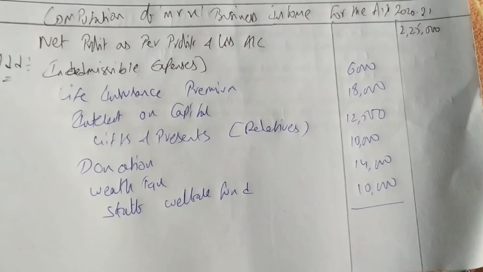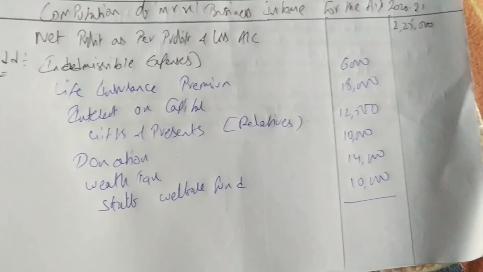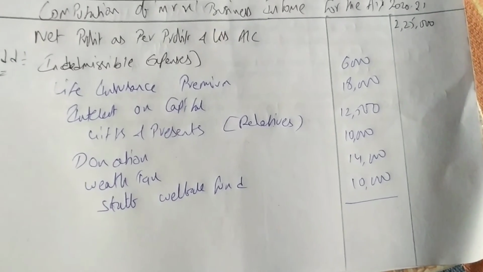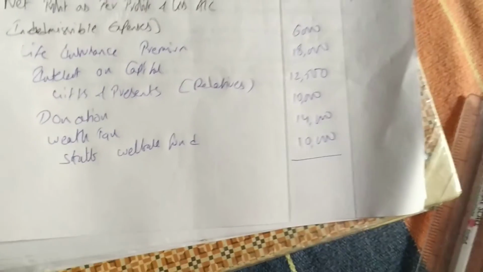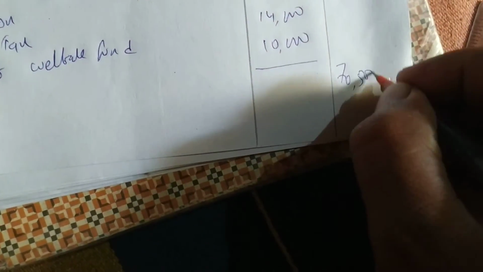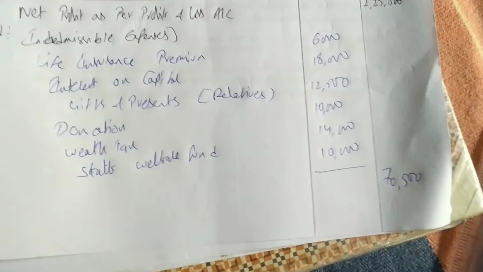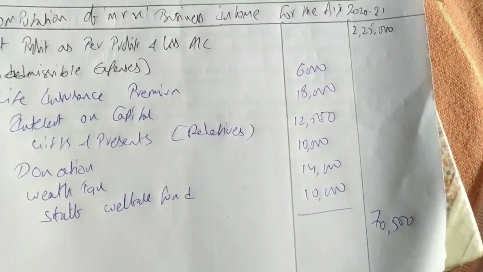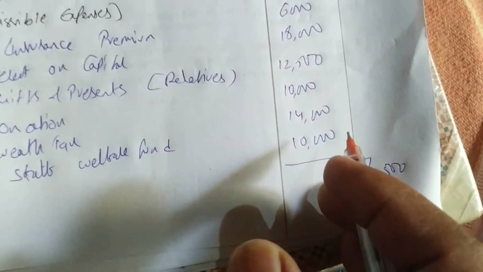So we'll add all the expenses which are not allowed: 6,000, 18,000, 12,500, 10,000, 14,000 plus 10,000. We get 70,500 as expenses which are not allowed.